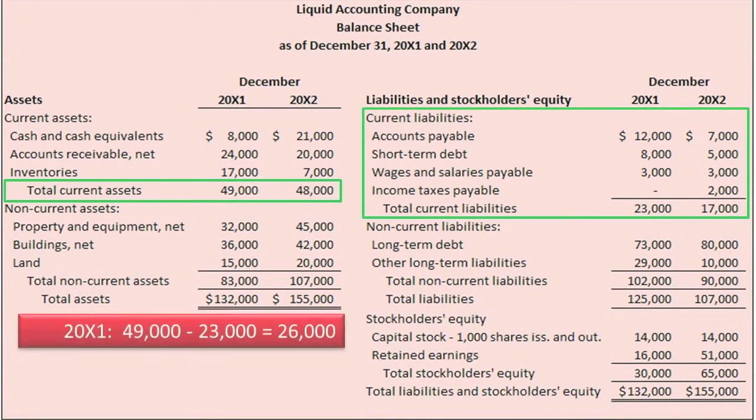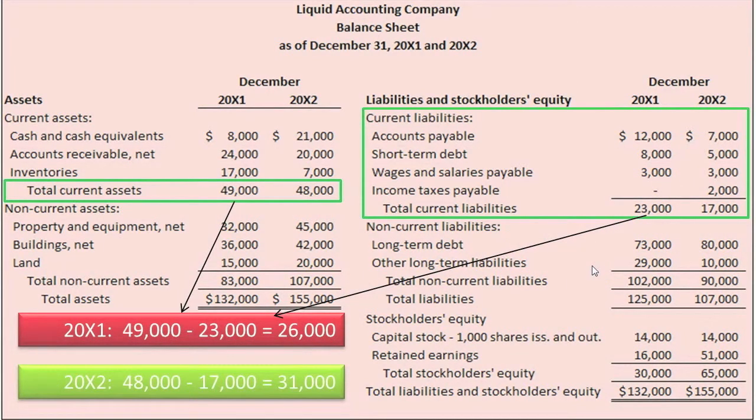We take $49,000 in current assets less its $23,000 in current liabilities, and $31,000 in 20X2: $48,000 of current assets less $17,000 in current liabilities. Working capital indicates a company's liquidity as well as its efficiency. Liquidity indicating its ability to pay its short-term debts as they come due, and efficiency indicating that it chooses to invest the excess current assets.